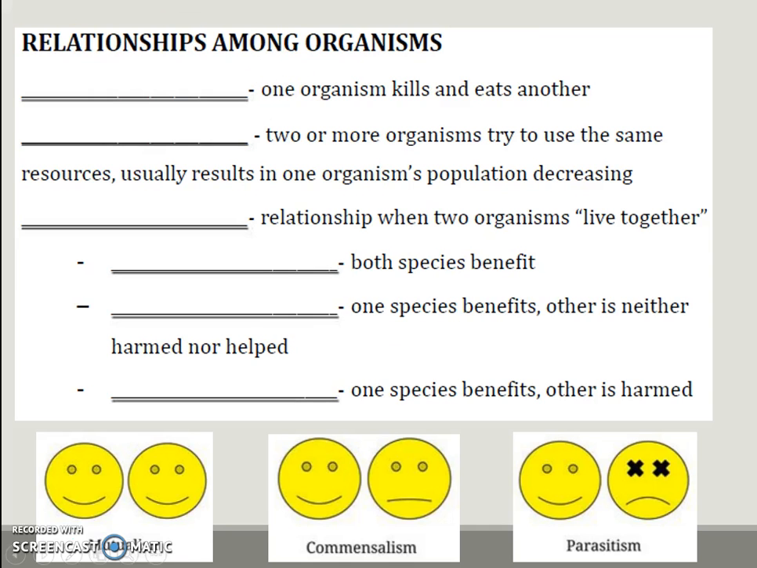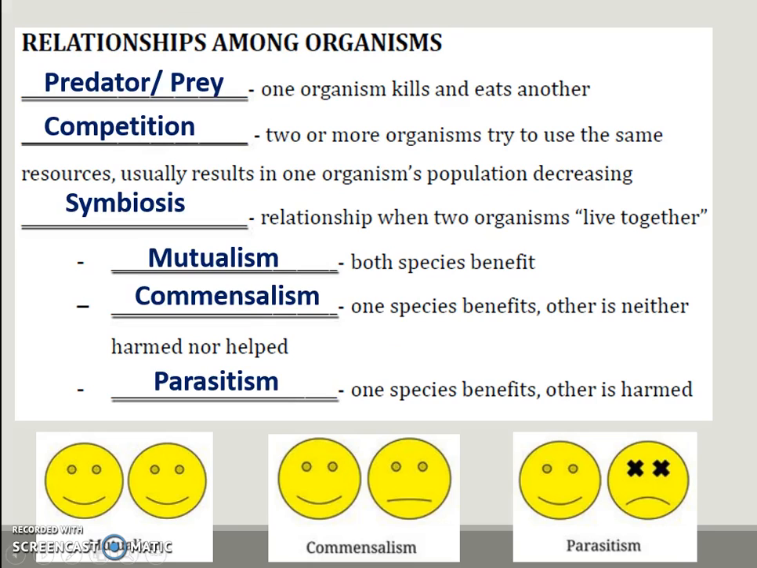Next topic in ecology, we have to talk about relationships. First thing, predator and prey is when one organism kills and eats another. Second thing, competition is when two organisms try to use the same resources and usually results in one organism's population decreasing. So this is when people fight over food, fight over space, land, or even fight over mates.